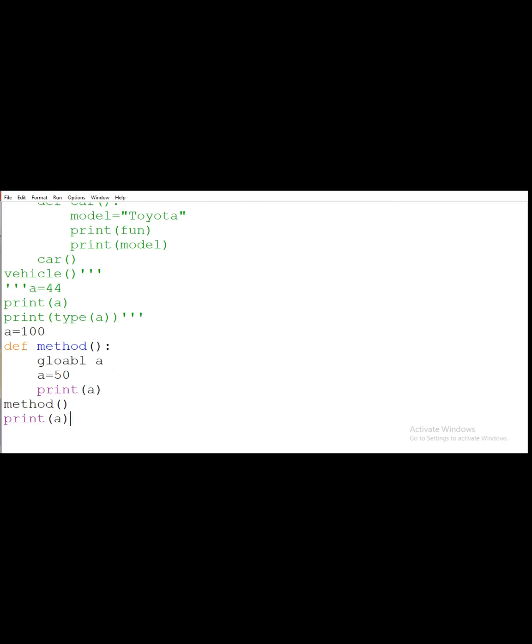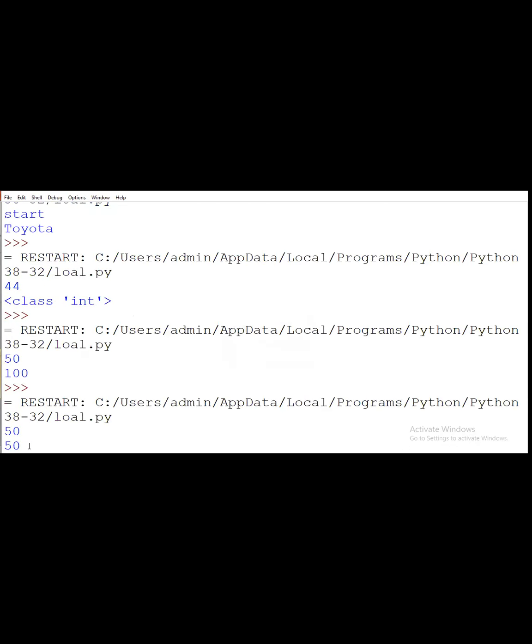Can anyone tell what will be the output? It will be printing 50 or 100? 50. Okay, so it is correct. It will be printing 50. Just one minute. And the global spelling was wrong. So it will print 50.